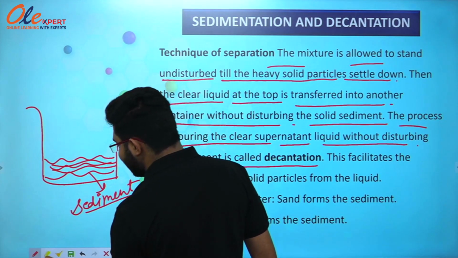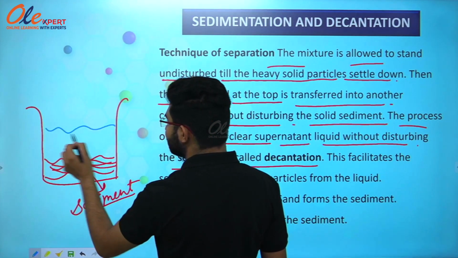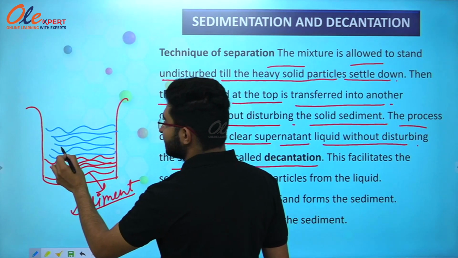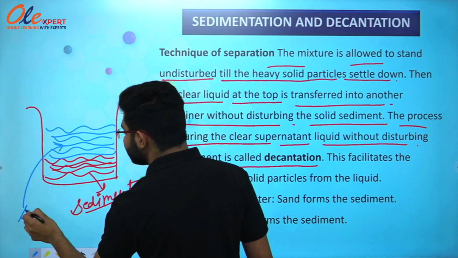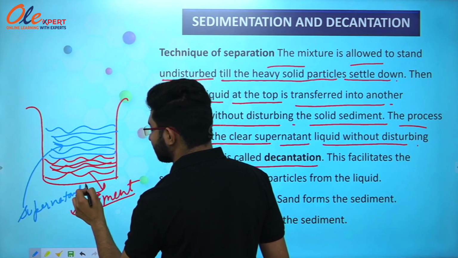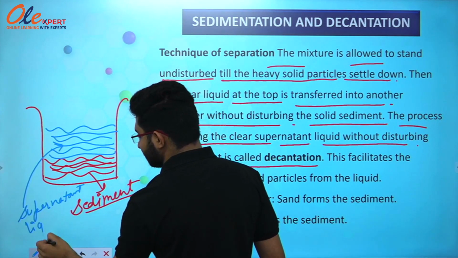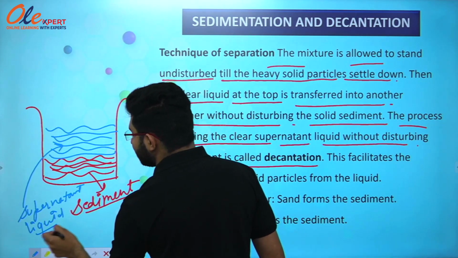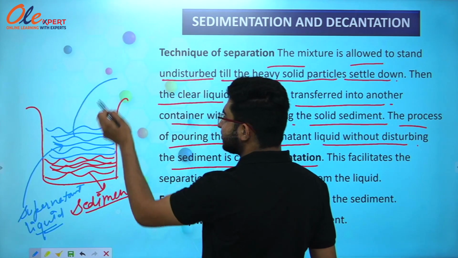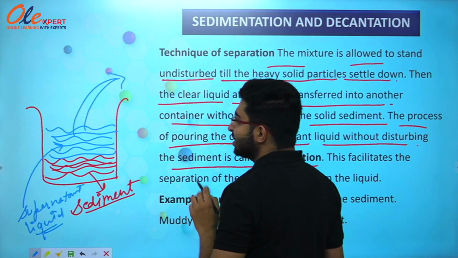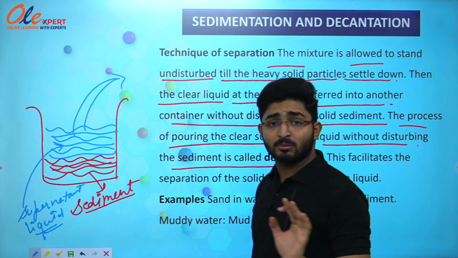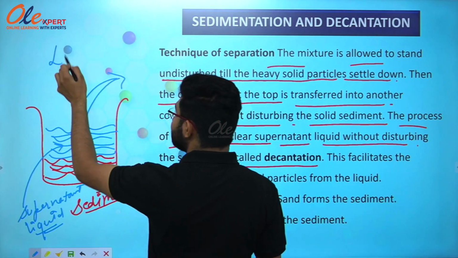And if I say I have got the clear liquid above this, this is the supernatant liquid. So if I say I just want to pour out this clear water from this beaker, the process of pouring out this clear water or clear liquid from the beaker is known as decantation.